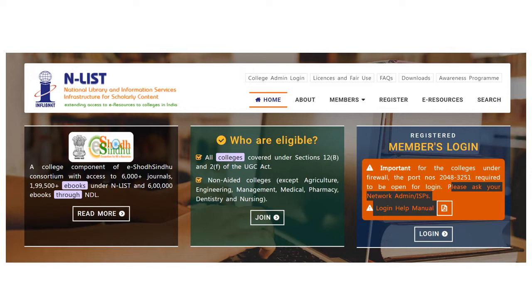This is the NList dashboard. On this dashboard, you will find a whole lot of buttons which will help you in collecting your e-resources. There are FAQs, downloads, and a lot of information that will help you gain access to specific resources that you're searching for. On the right side of your dashboard, you will find the registered members login. This is where you will have to use your login ID and your password.